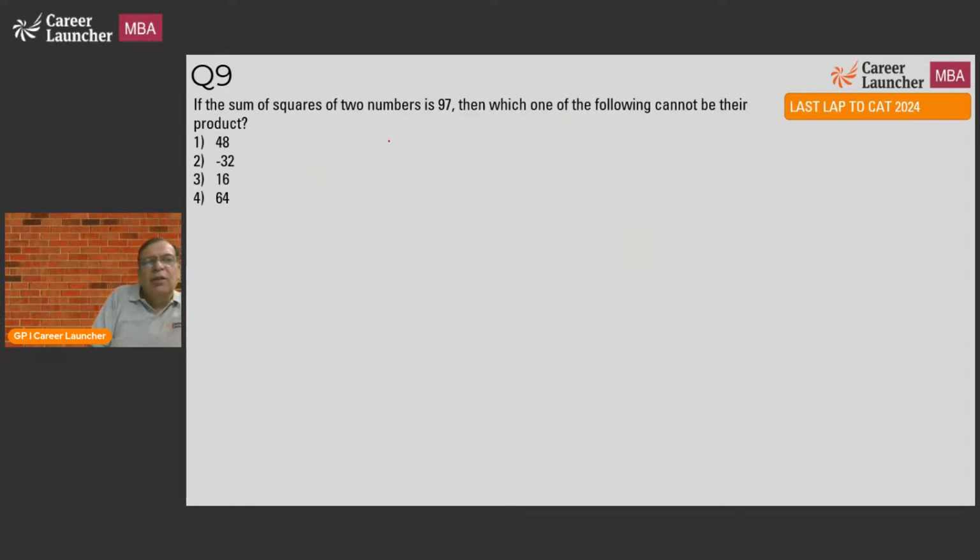Question 9. The sum of squares of two numbers is 97. Which of the following cannot be their product? Now, the sum of squares of two numbers, x square plus y square, is equal to 97. For me, this is a round 1 question. Why? We look at the choices, they are far apart. Something very interesting about this kind of question, which of the following cannot be their product?